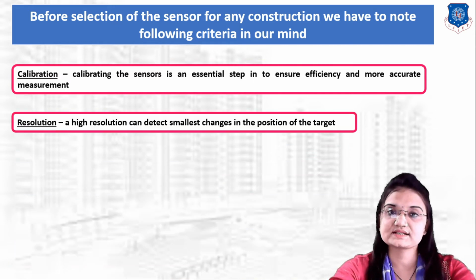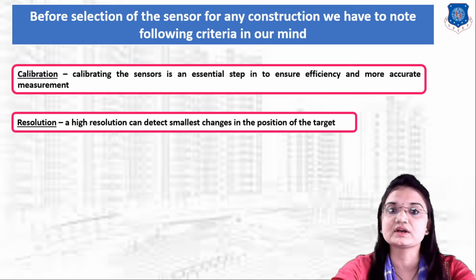Next is resolution. A high resolution sensor can detect the smallest changes in the position of the target. So we have to select the type of sensor which has high resolution. What is the meaning of a high resolution sensor? It will detect the smallest changes in the position of the target, so we will get an output if the smallest change occurs on the input side.